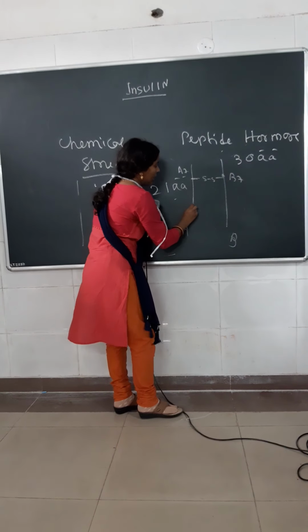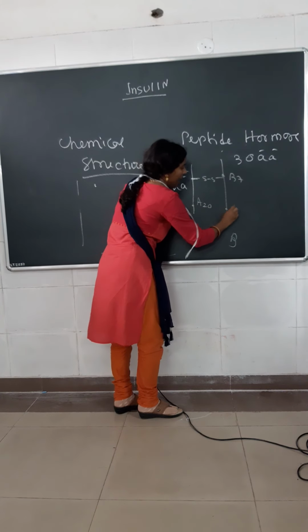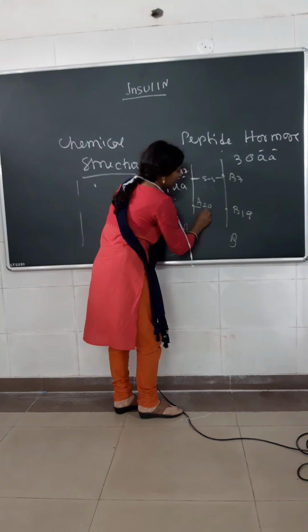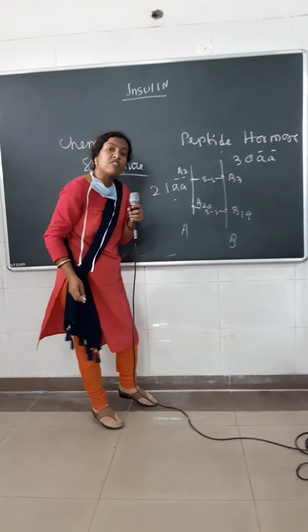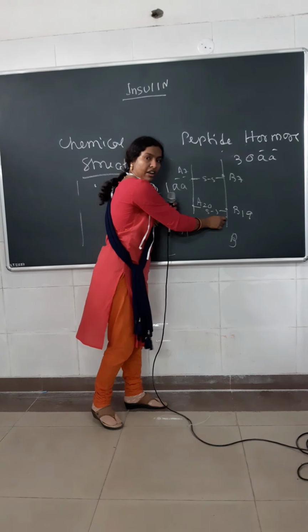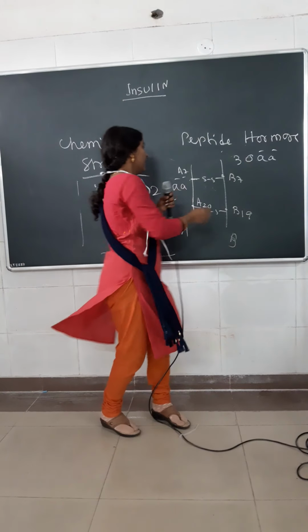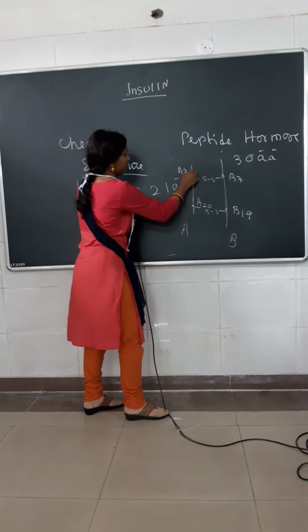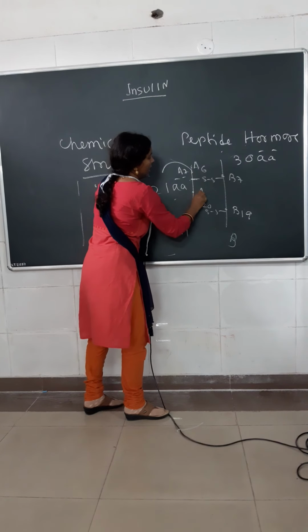Secondly, there is A20 and B19, another disulfide. So these two interchain disulfide linkages are present: A7-B7 and A20-B19. And one intrachain disulfide linkage is present, that is between A6 and A11.